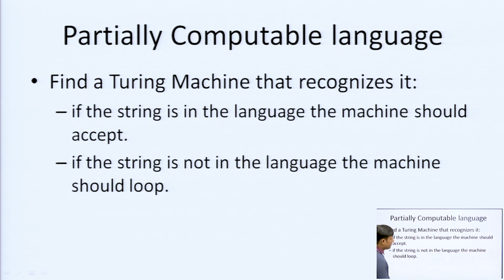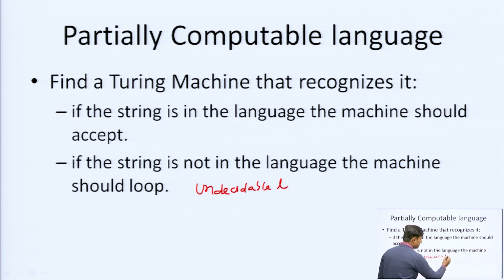This means for a given language, we have designed an algorithm or a machine. Sometimes we can get the result and sometimes we could not. Sometimes it will give the result and sometimes it will go into an infinite loop. It will not decide whether the string is accepted or rejected. So this is called undecidable.